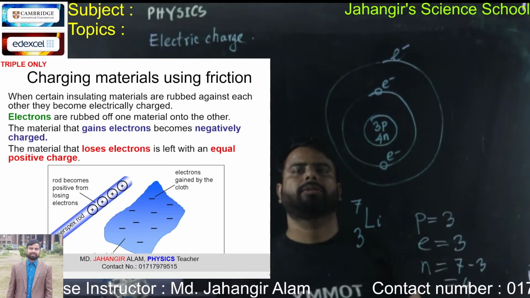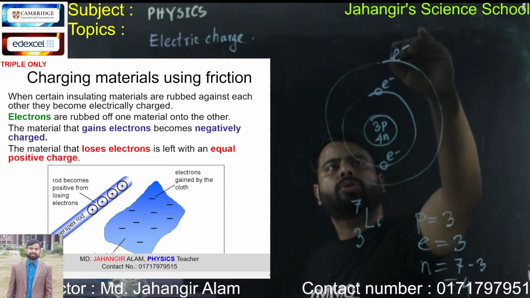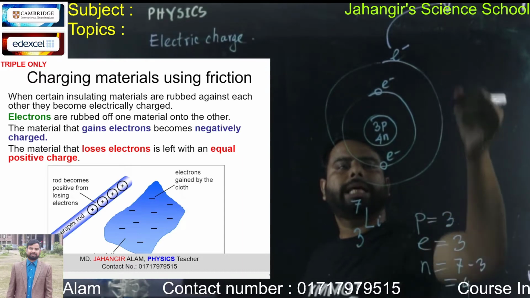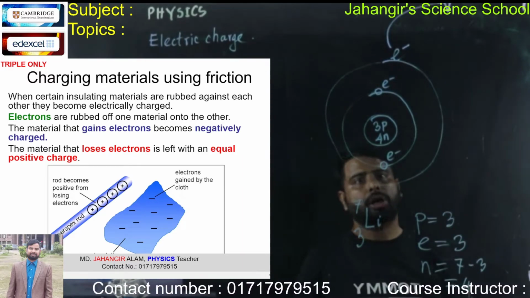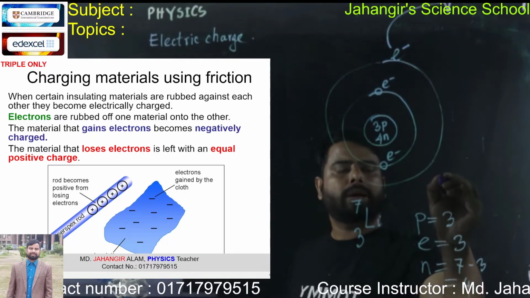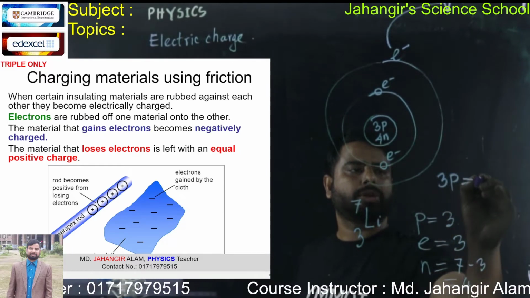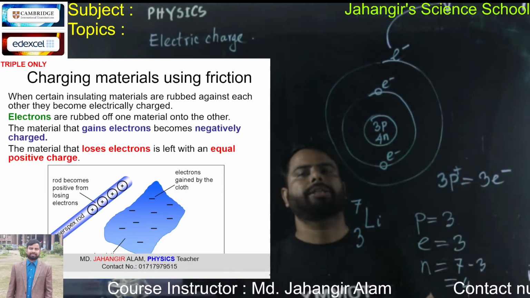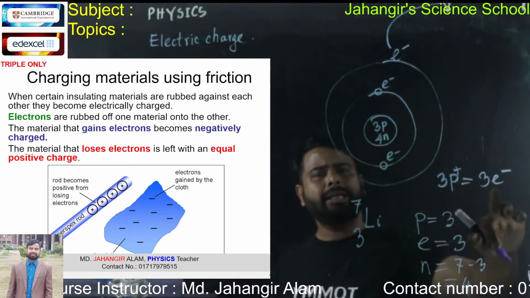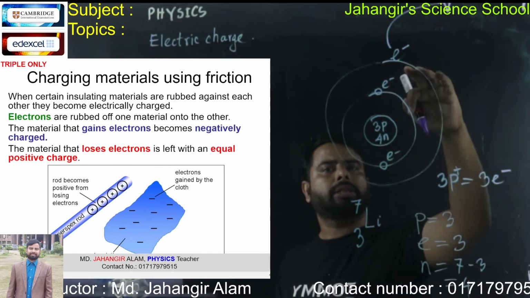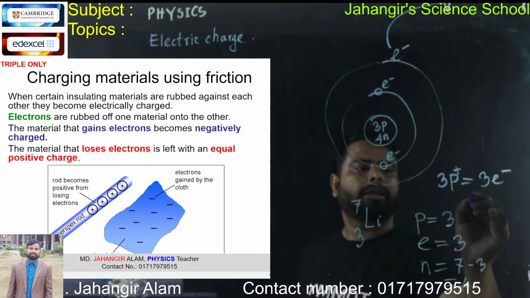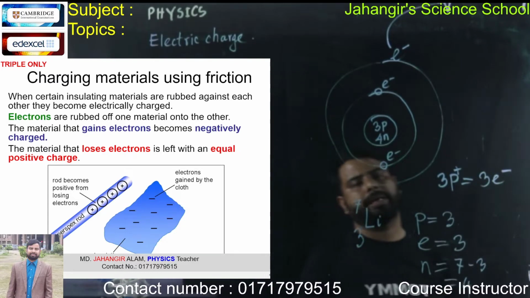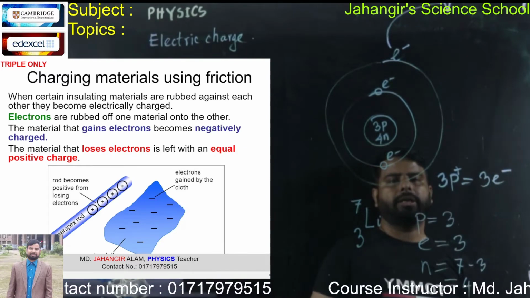When a lithium atom loses an electron from the outermost orbit, then it becomes positively charged, because the lithium atom has an equal number of 3 protons and 3 electrons. Proton is positive charge, electron is negative charge. When an electron is lost, the number of electrons becomes 2 and the number of protons remains the same, 3. That's why it becomes positively charged.